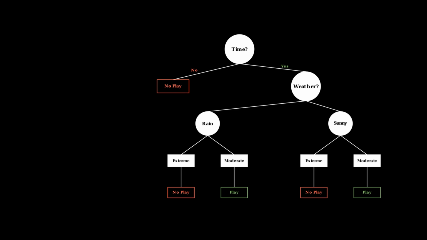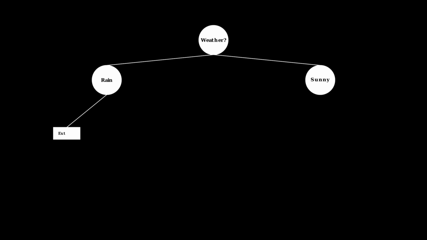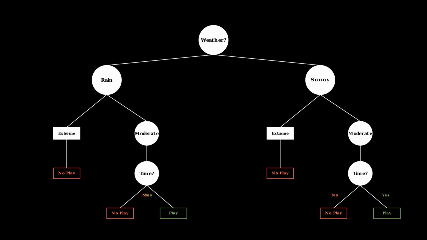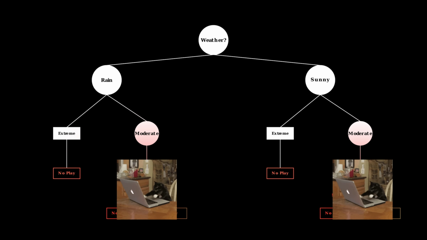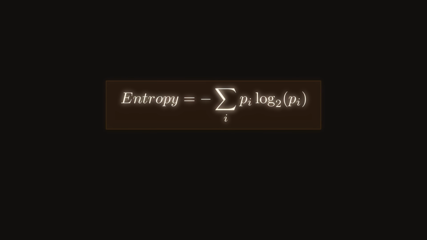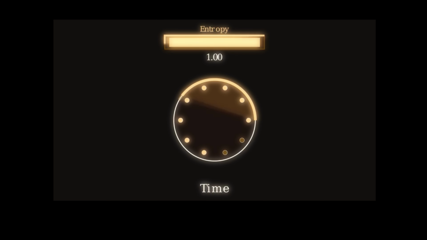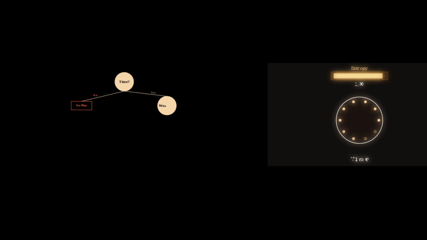Now, if you want to predict something, just hand this model your current condition, and it'll figure out whether you play or you don't. But hey, we can represent this decision model in many ways. For example, like this. But there's a problem. We've got a branch repeating on both sides. That's like doing extra work for no reason. So, what do we do? We calculate something called entropy. Entropy gives us the value of each node, and we use those values to figure out which question should split the tree first. Less confusion, more clarity.